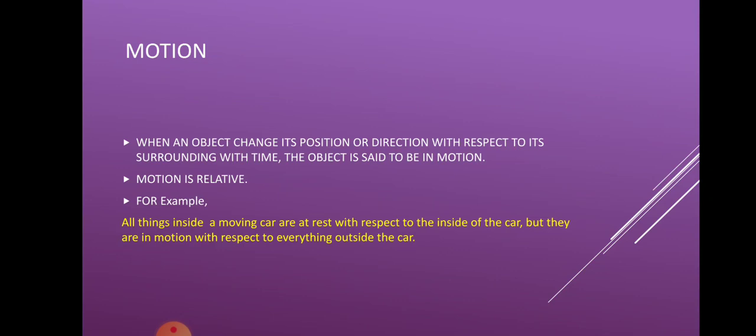Now a person who is walking, or a moving car, a running cat, or a flying bird, they all are changing positions with respect to their surrounding, and we say that they are all moving. So when an object changes its position or direction with respect to its surrounding with time, the object is said to be in motion. Now motion is always relative.